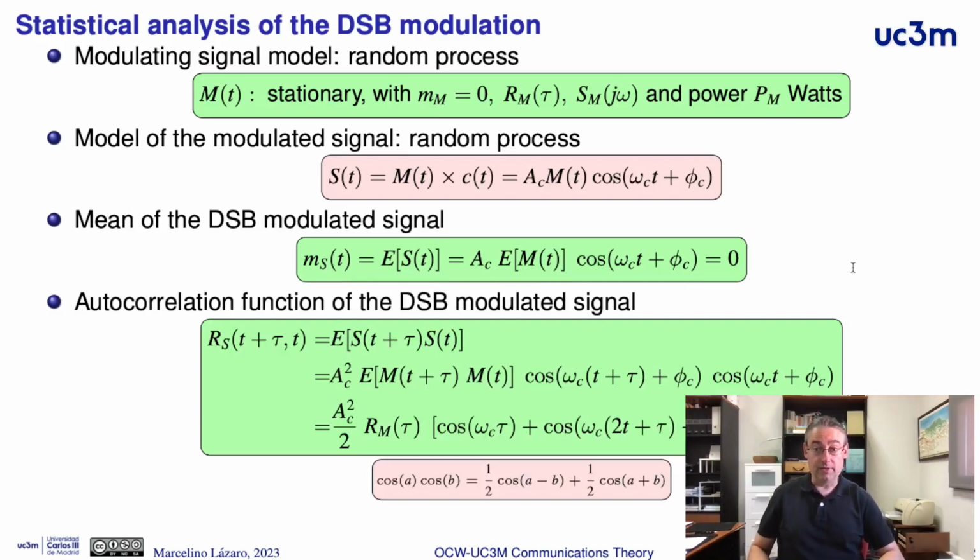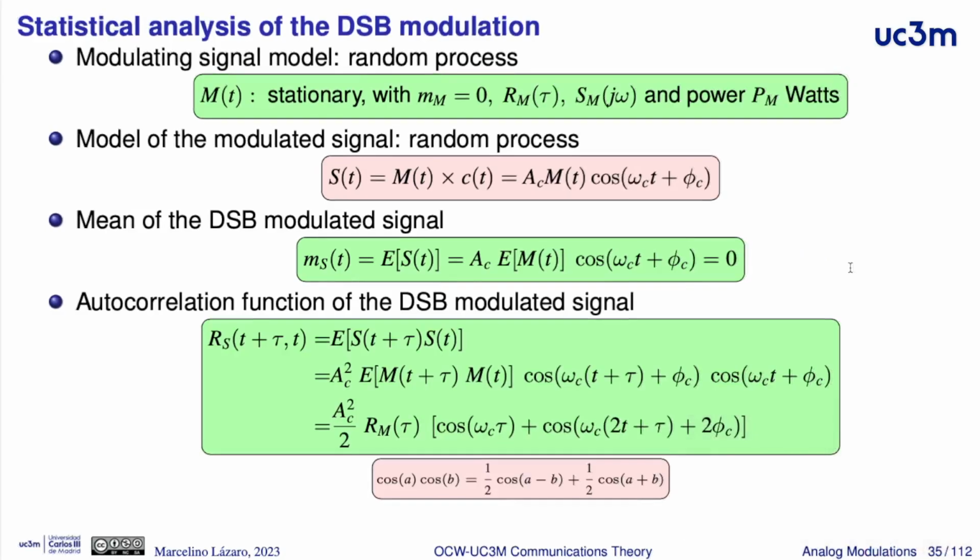Now we have the autocorrelation function evaluated at two instants, t plus tau and t, and the definition is the mathematical expectation of the product of the random process in these two instants. The two cosines, the cosine at t plus tau and the cosine at t, can go out of the mathematical expectation.